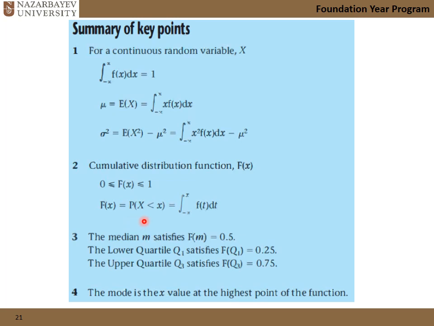How to get probability for specific cases, when x is greater or less than some value: the only thing you need is to perform the integral and take care that, since x is less than a specific value, we integrate from negative infinity and stop at that value. Median: I already talked about these three from this.